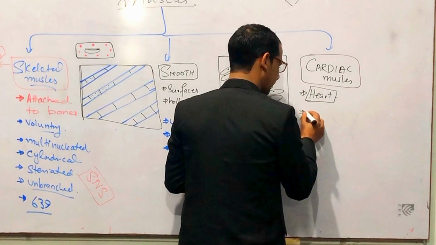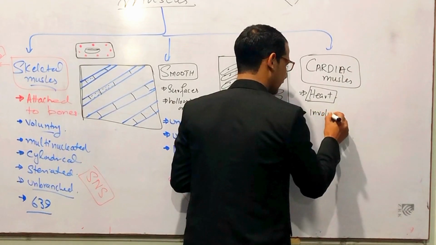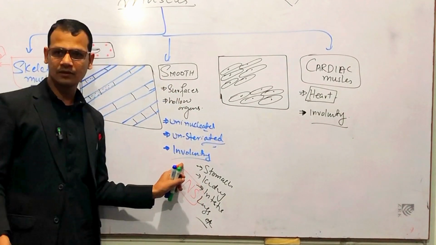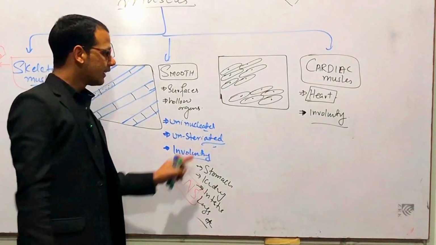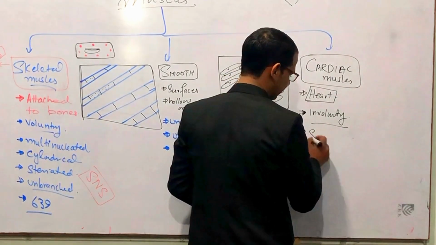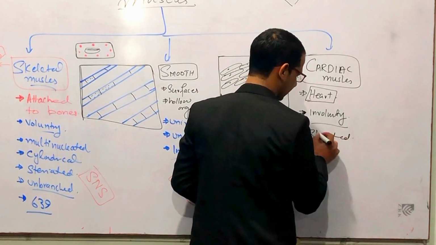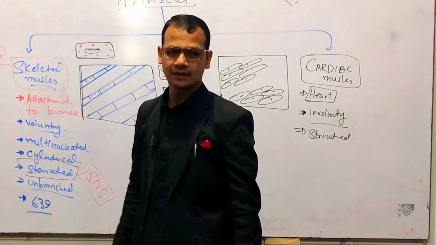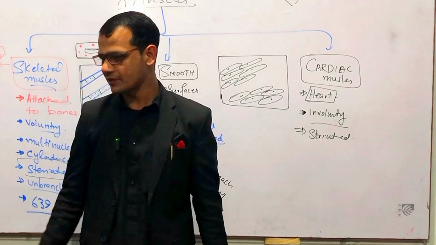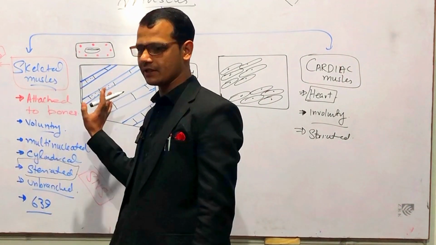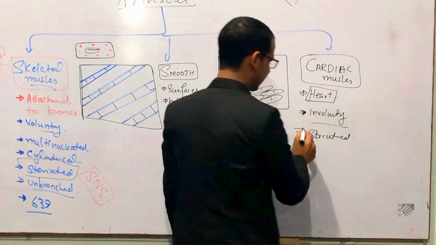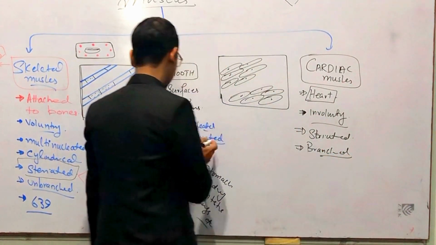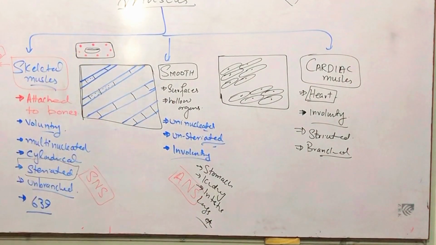Second thing, they are involuntary, and you can see that smooth muscles are also involuntary, right? These muscles are striated, and you can see that skeletal muscles are also striated, right? The unique characteristic which is not present in skeletal or smooth is that they are branched. They have a lot of branches, and these muscles have no branches, right?